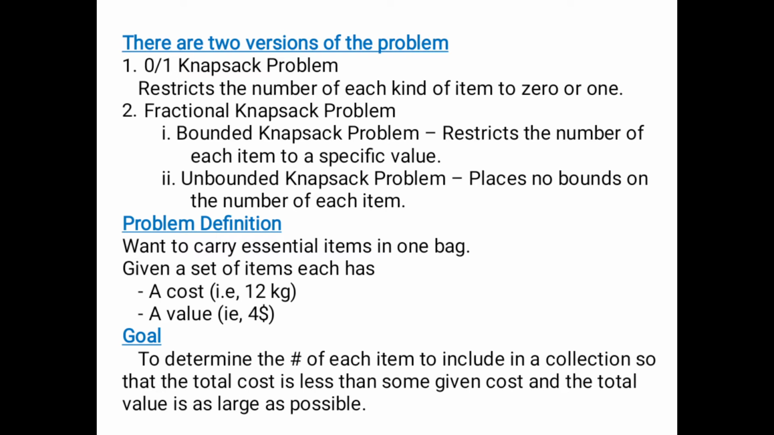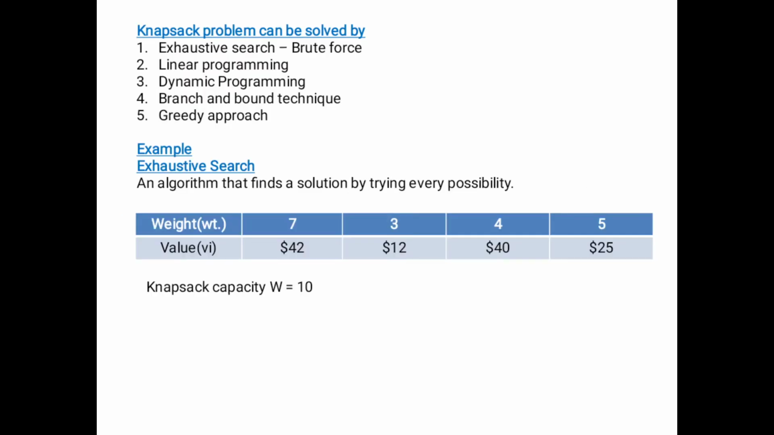What is the goal of the knapsack problem? It is to determine the number of each item to include in a collection so that the total cost is less than or equal to the limit and the total value is as large as possible. That is the goal of the knapsack problem. Then, which algorithms can be followed for the knapsack problem? First is exhaustive search or brute force method, second is linear programming, and third is dynamic programming.